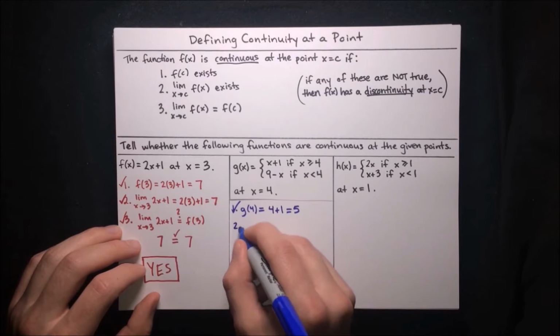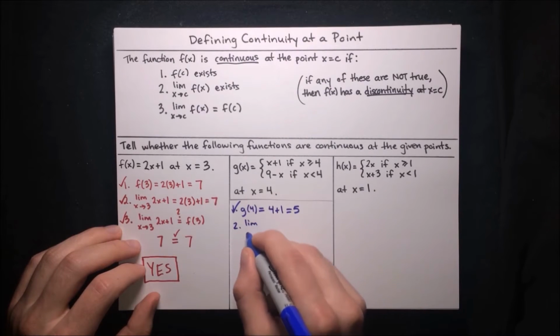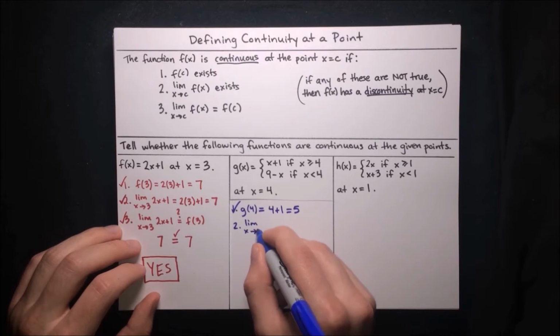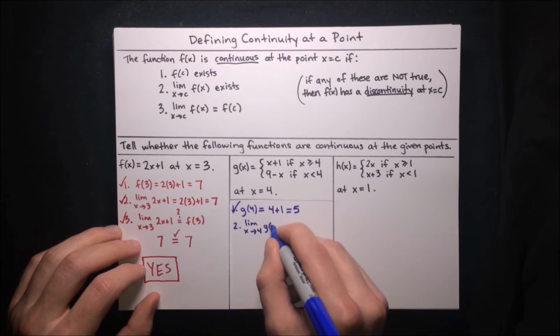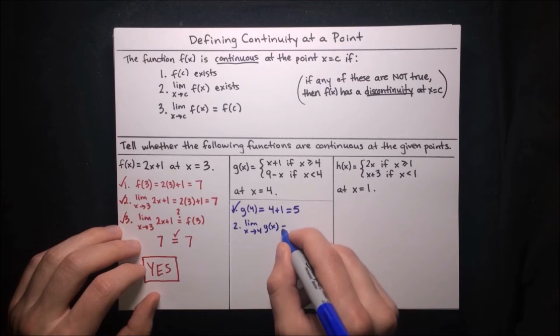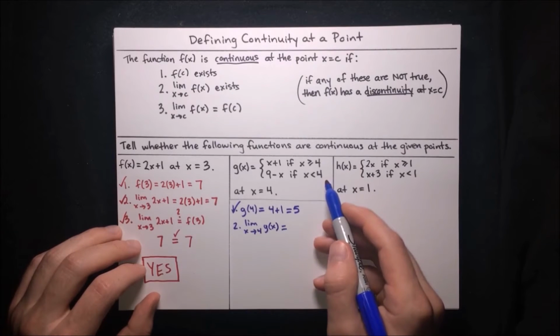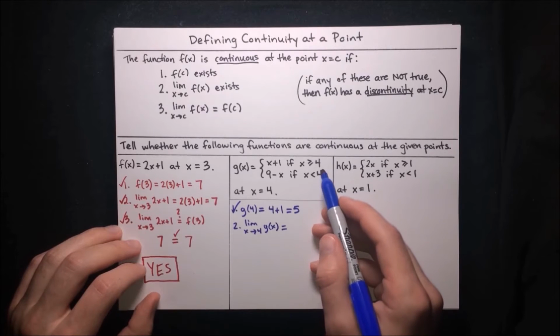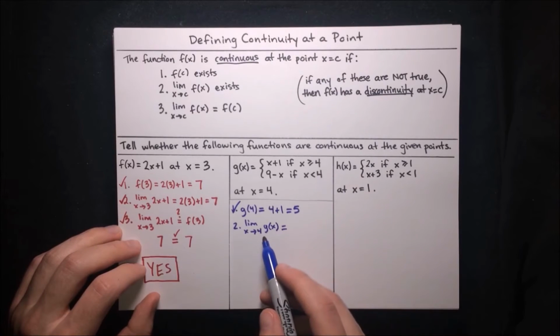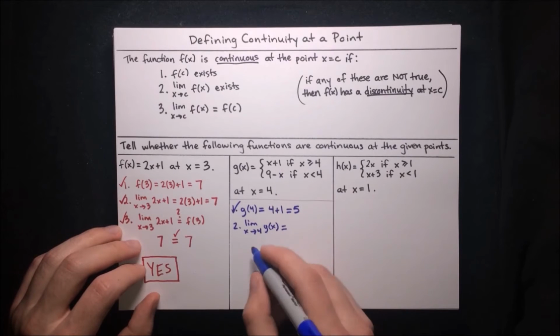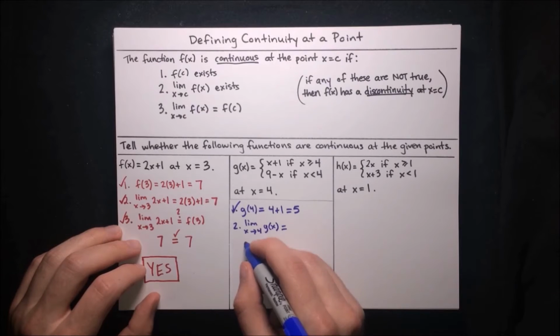Requirement number 2 is that the limit as x approaches 4 of g of x exists. So what is that equal to? Well, keep in mind that g of x is a piecewise function, and its crossover point is at 4. So depending on which way we approach the limit from, the left or the right, we're going to be on different pieces of the function. So we have to evaluate both the left and right limits and make sure they match up. Let's start with the right limit.